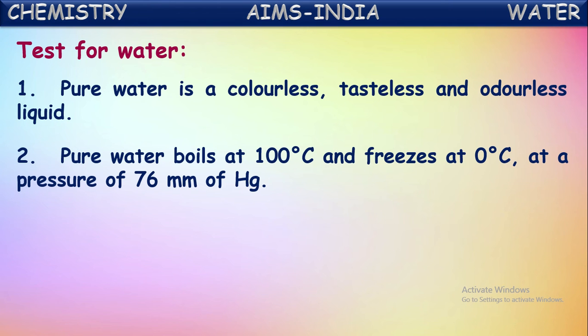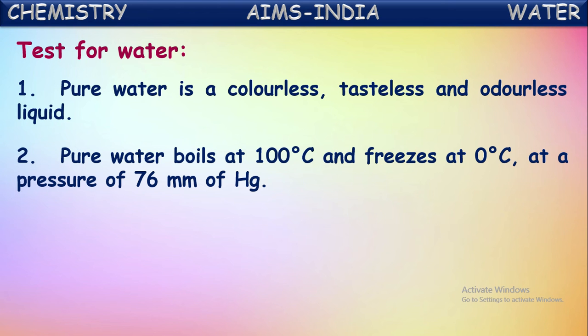So they will be very sharp for pure water. But if it has any impurities in it, then these will vary. So if water starts boiling exactly at 100 degrees Celsius, then we can say that is pure water. If it starts freezing exactly at 0 degrees Celsius, then we can say that is pure water. These are general tests.